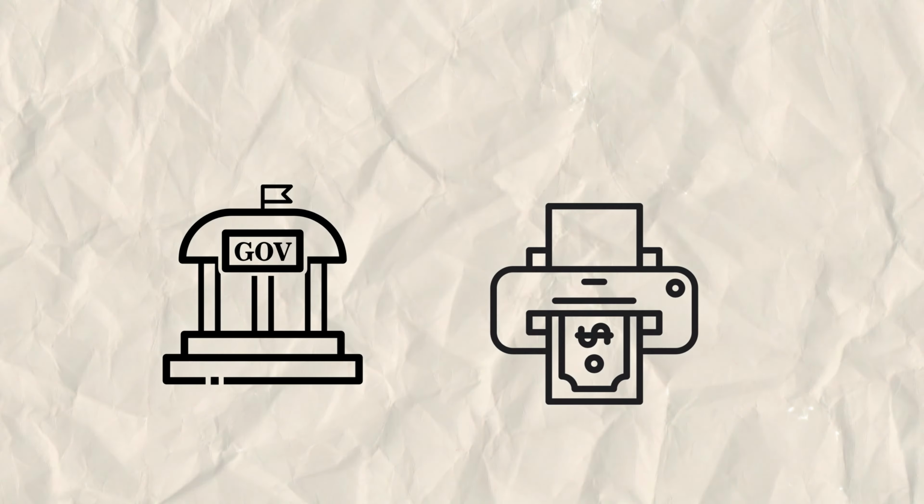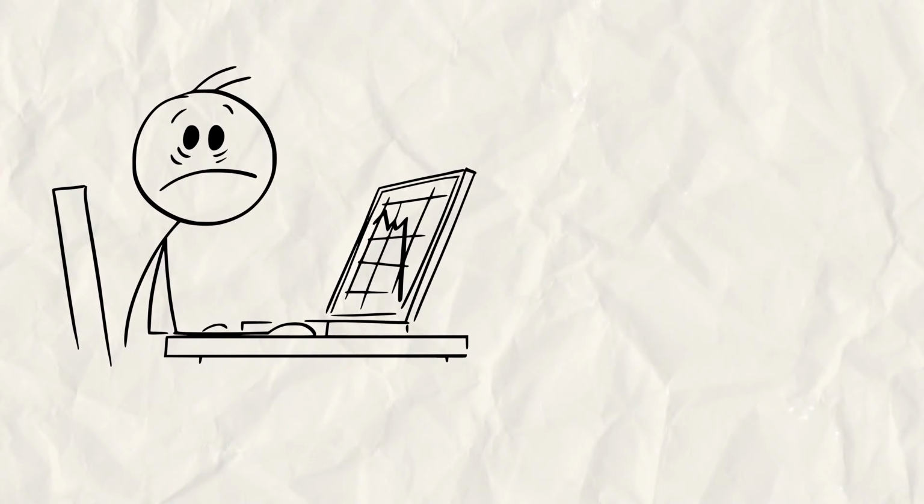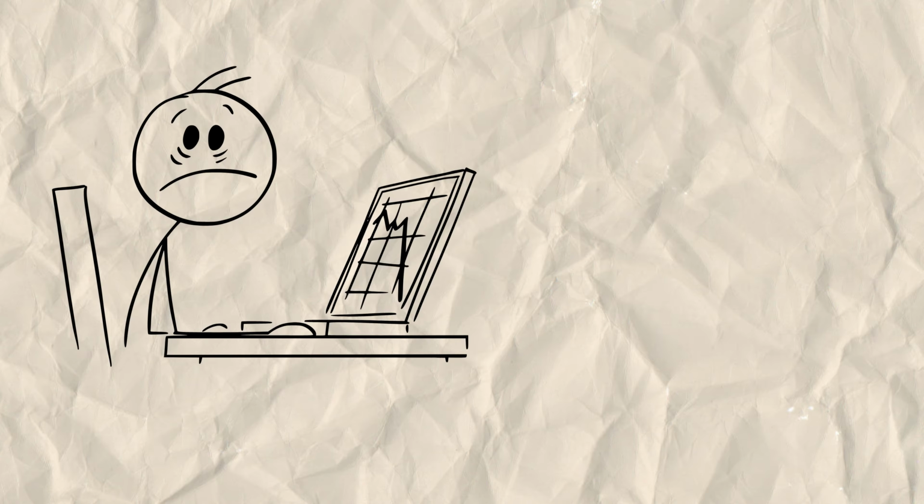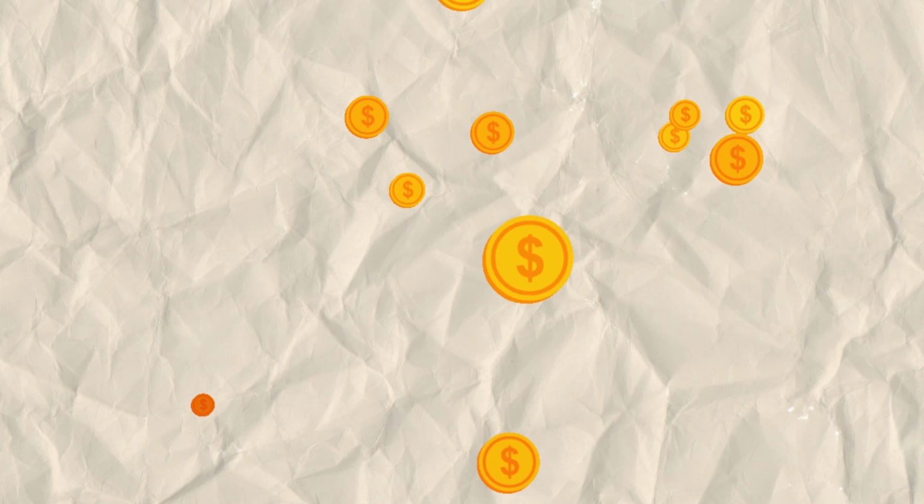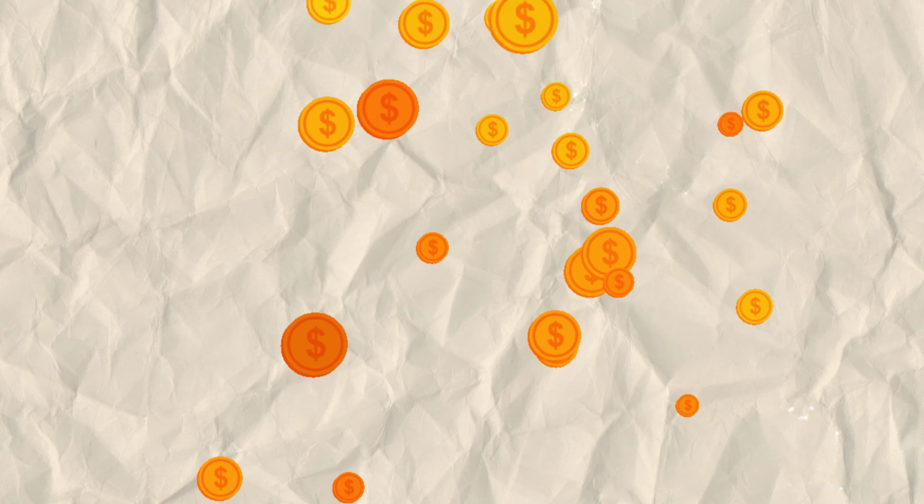The last cause, monetary inflation, too much money in circulation. If there's suddenly a lot more money in the economy, like if the government prints too much money, people have more cash to spend. But if there's not enough stuff to buy with all that extra money, prices go up because there's more money chasing the same goods. This is monetary inflation. When too much money is circulating, it lowers the value of money and leads to higher prices.